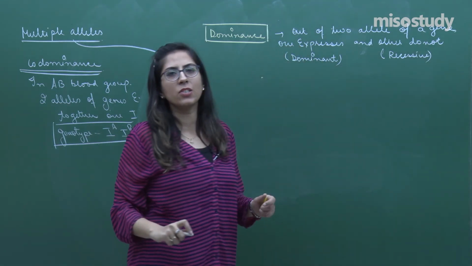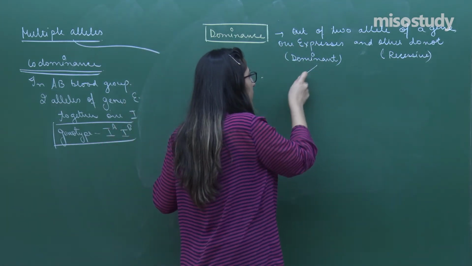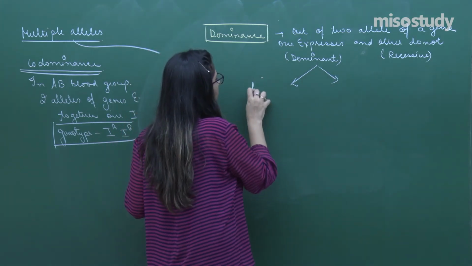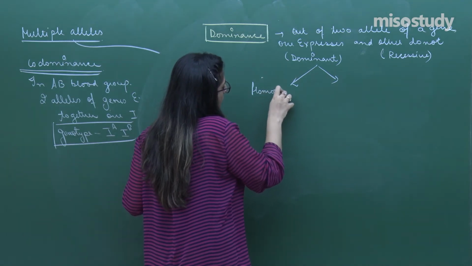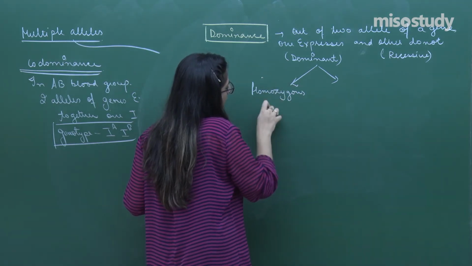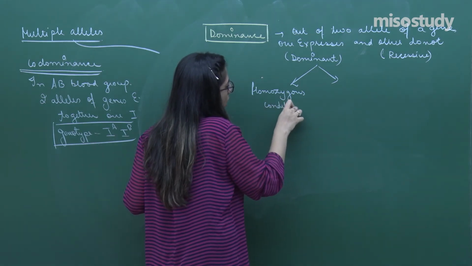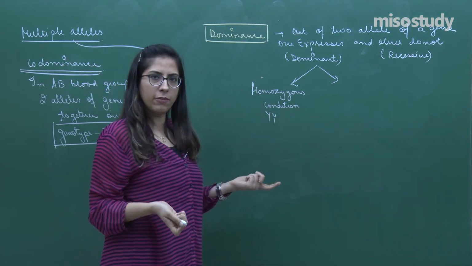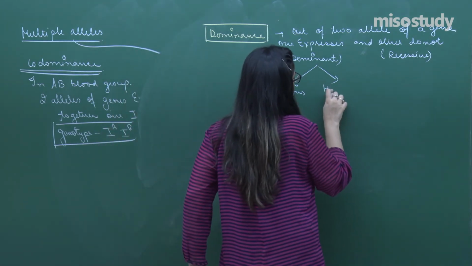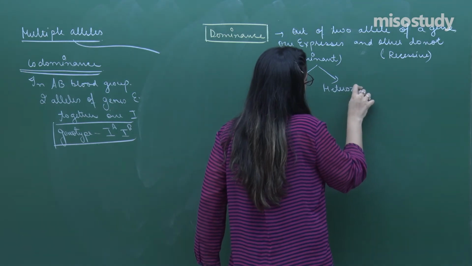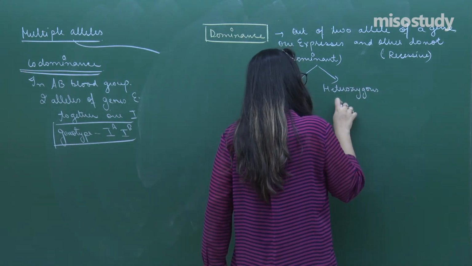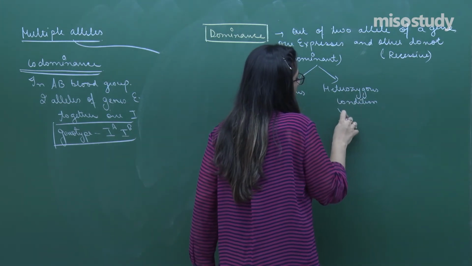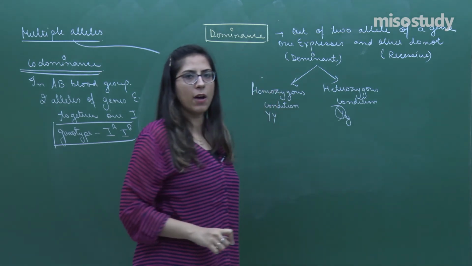Right. Dominant gene is that gene which expresses in two conditions. One, when it is present in a homozygous condition, that means a capital Y is there, they will express. And even in the heterozygous condition, they express. For example, a capital Y, small y.